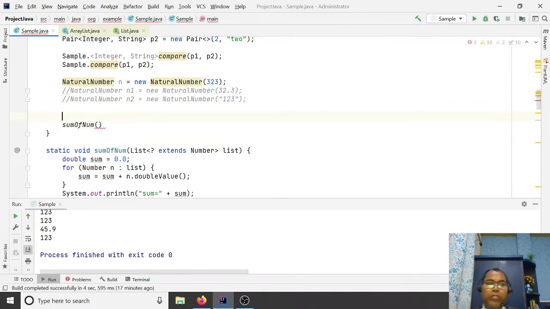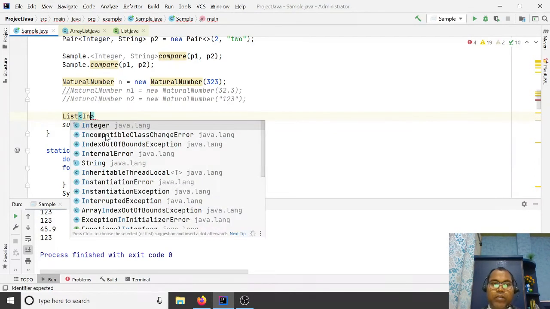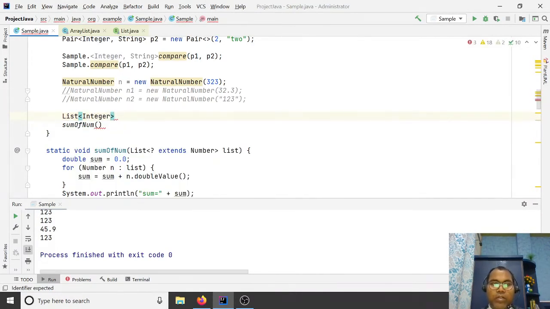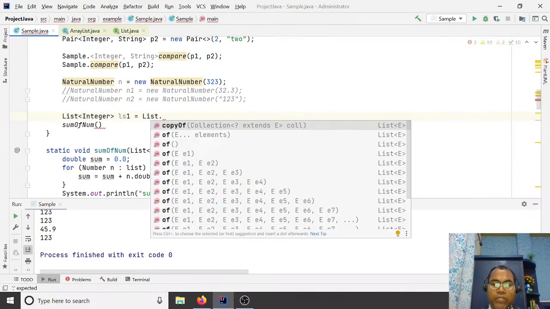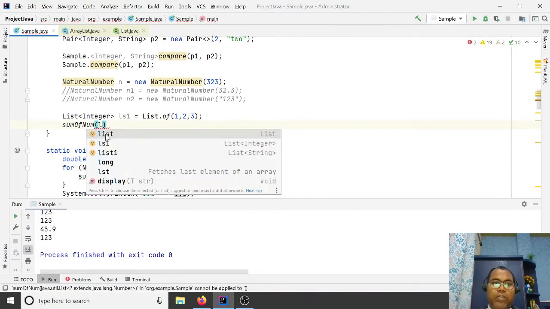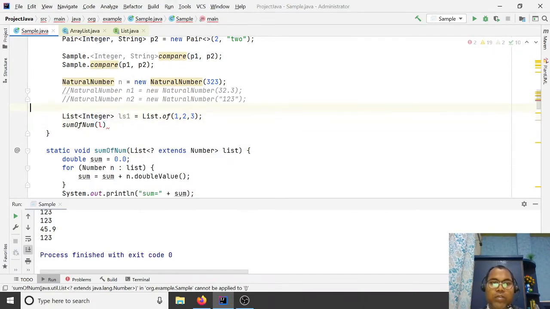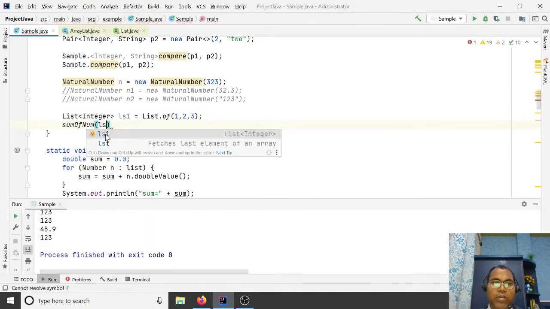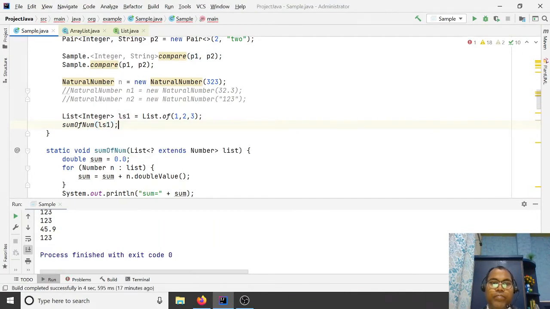Here you can pass your list of Integer. List of Integer ls1 equal to List.of 1, 2, 3. Directly pass it, ls1, and it will work.